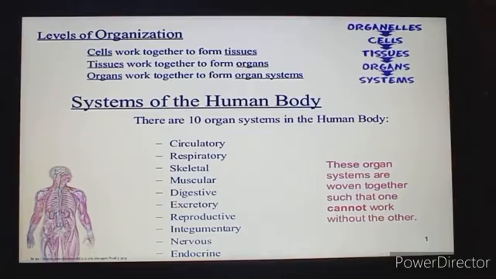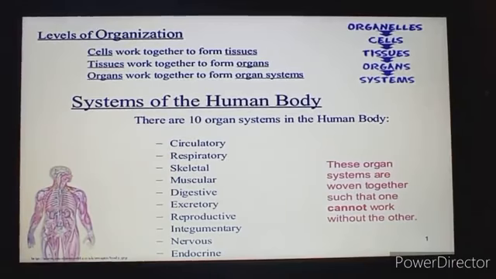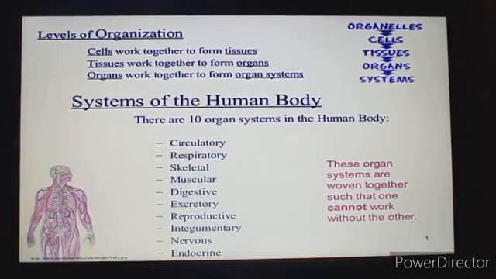That means all these systems present in our body work together. Without the help of one, the other cannot work in a proper way. So in this chapter, we will study the digestive, respiratory and circulatory systems.